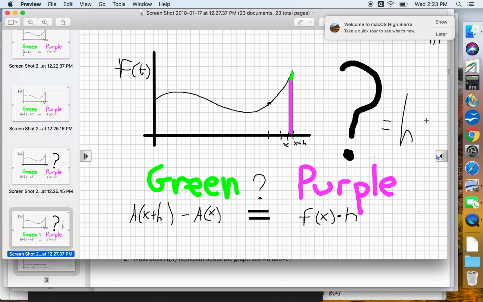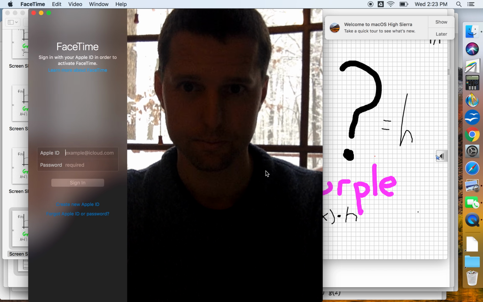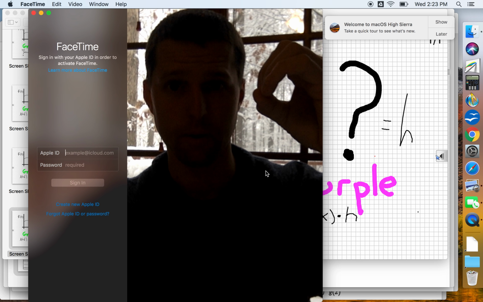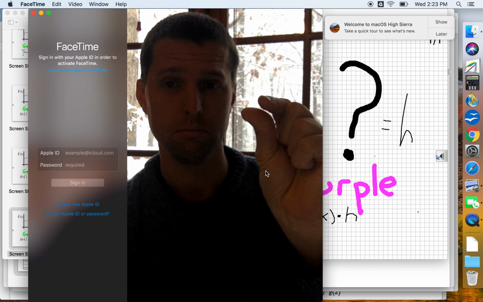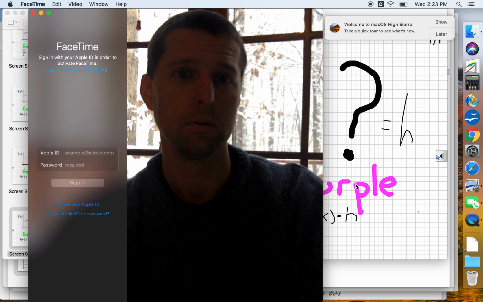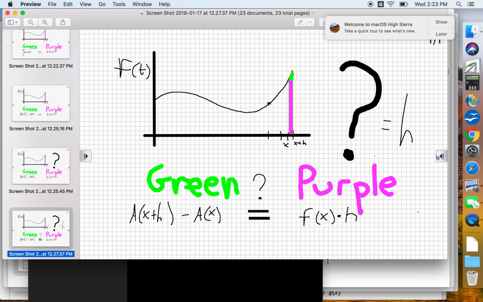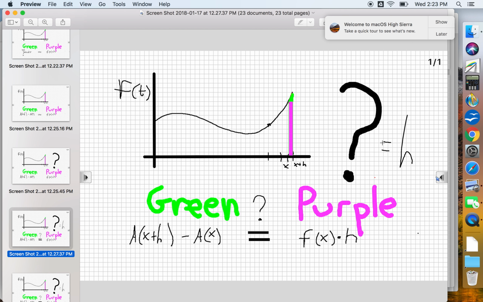So here's my question. As h gets smaller, this gets closer to equal. How big should h be if they're exactly equal? The answer is 0, right? h should be as small as possible. That's calculus. All right, I wish I hadn't done that. That was corny.